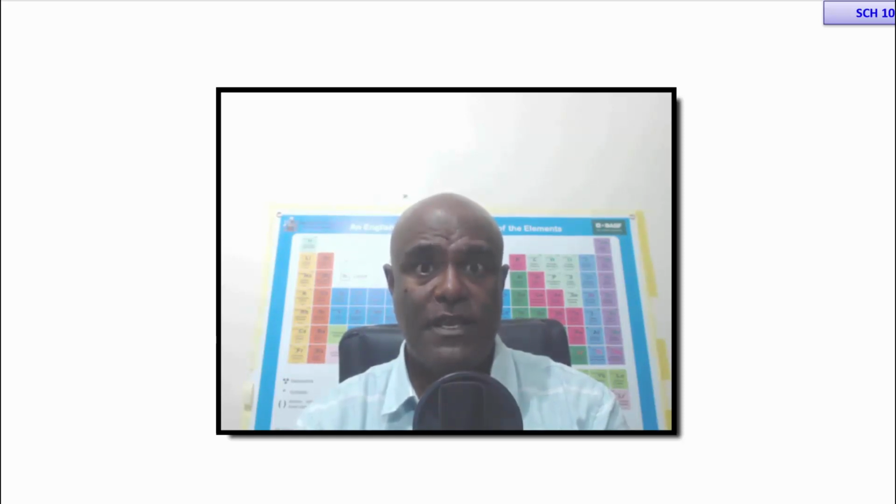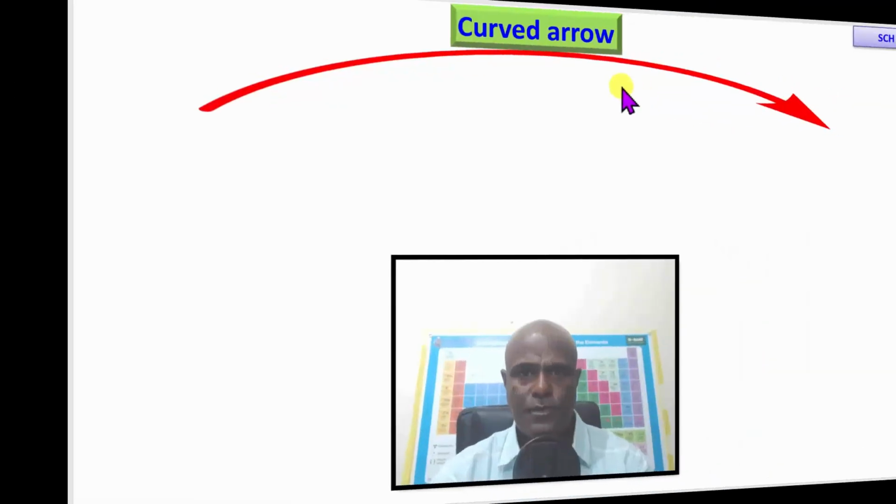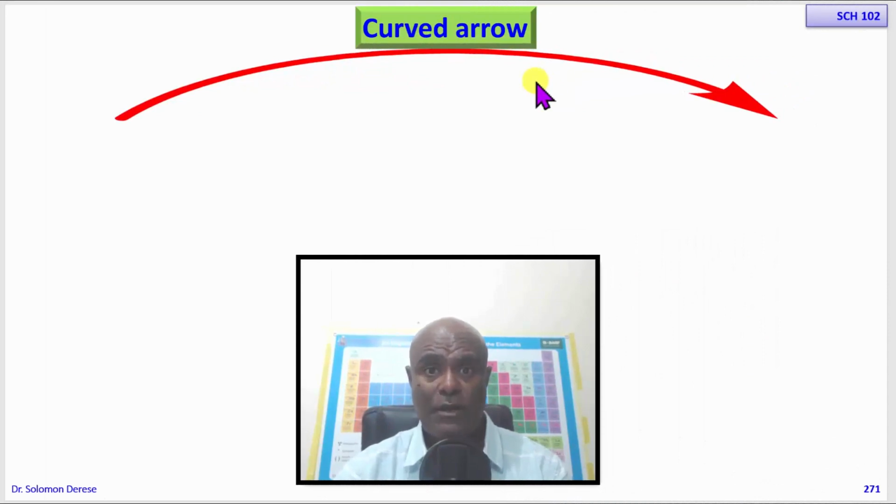Let me revise what we've learned so far about curved arrows, which we use to show the movement of electrons when we are describing the mechanism of an organic reaction, that is, how a reaction happens at a molecular level by showing movement of electrons.